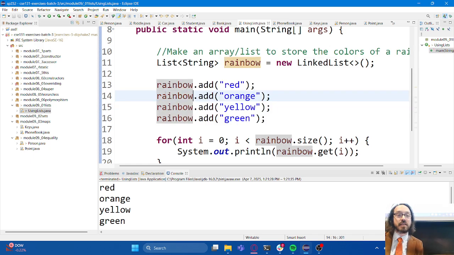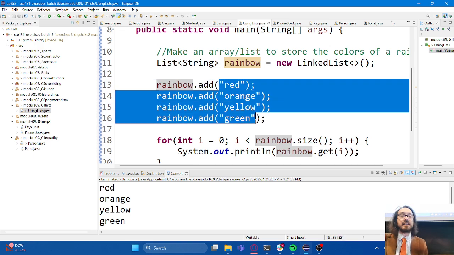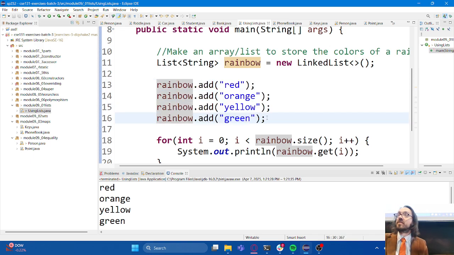The good news about lists and arrays is that they do act very similarly. So one thing that we like to think about: there are properties of data structures that we care about. The properties of the data structures are usually what we use to decide what data structures are appropriate to use for a given program. So think about the properties of this data structure. One property that's very important to us is the fact that this stuff is ordered. It's called a list, and the fact that it's called a list implies that there is an order to the items that come on the list.